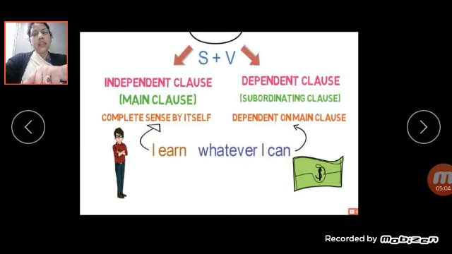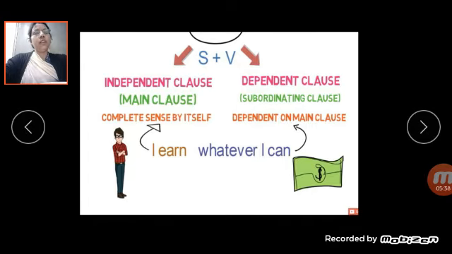She is learning to swim. She is the subject. Is learning is the verb. So here subject and verb both are found, and she is learning to swim. This is the one main clause. Main clause means independent clause. That's why it is the simple sentence. Got it, children? What is the simple sentence?